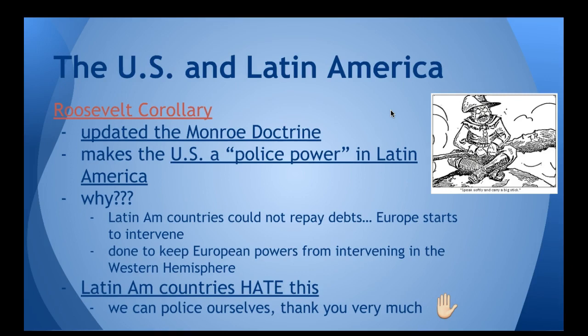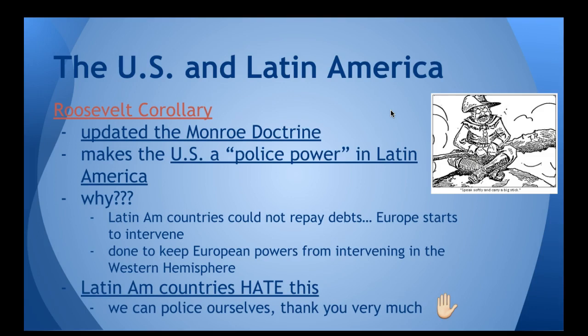So the Monroe Doctrine, as we've discussed, was issued way back in the 1820s. But until the early 1900s, we didn't really have the power to back it up. Now we do, that power being the U.S. Navy, our strong military. So President Theodore Roosevelt updates the Monroe Doctrine with the Roosevelt Corollary.